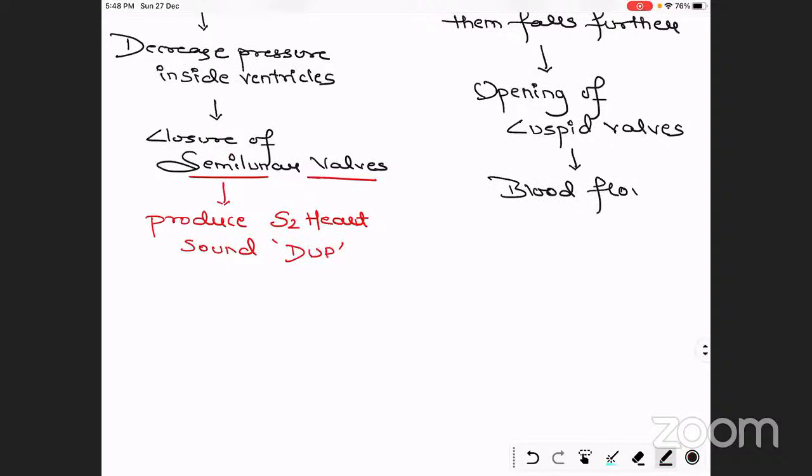blood flows rapidly from the atria to the ventricle. Okay. And due to the rapid or gush flow, there is the formation or production of sound. Okay.